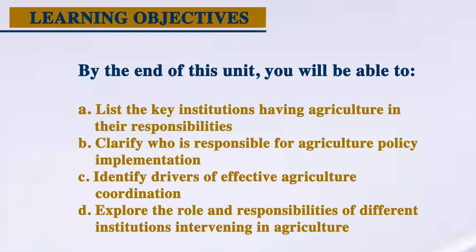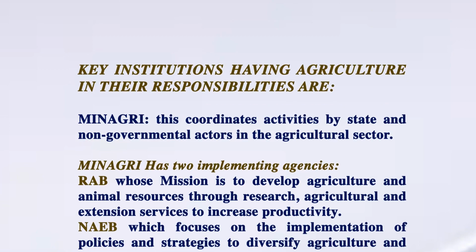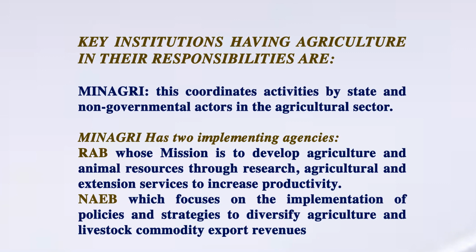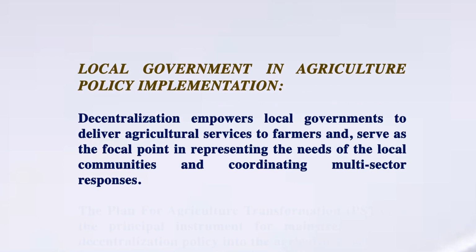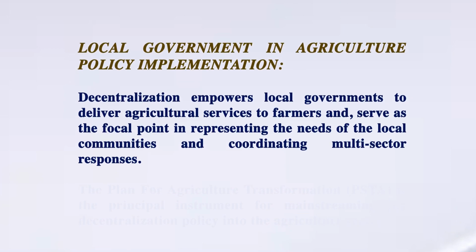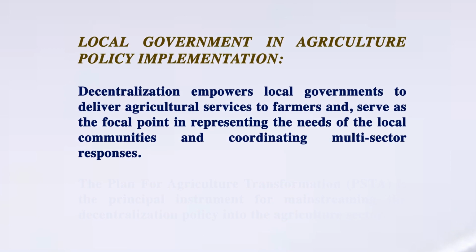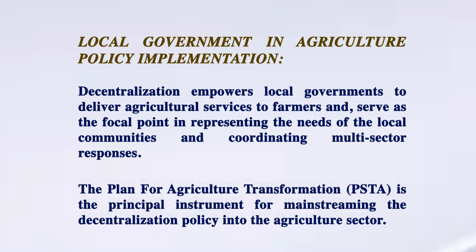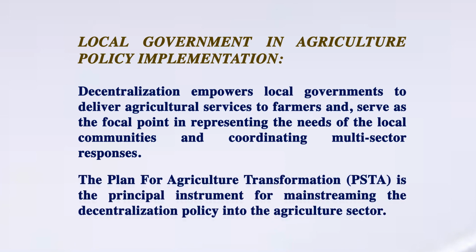institutions intervening in agriculture. Key institutions having agriculture in their responsibilities are Minagri with its two implementing agencies of RAB and NAEB. Local government in agriculture policy implementation. Decentralization empowers local governments to deliver agricultural services to farmers and serve as the focal point in representing the needs of the local communities and coordinating multi-sector responses. The Plan for Agriculture Transformation is the principal instrument for mainstreaming the decentralization policy into the agriculture sector.